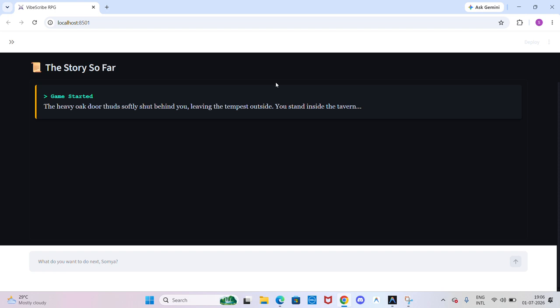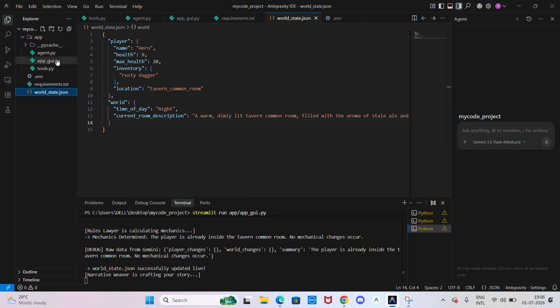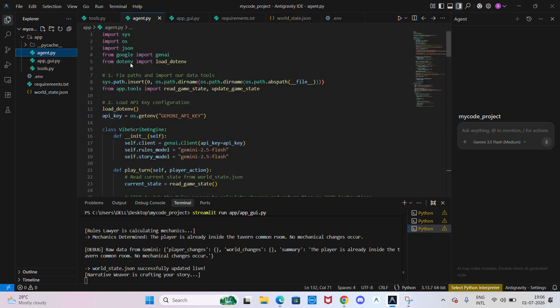Behind the scenes, the entire engine is powered by the Google Gen AI SDK running Gemini 2.5 Flash here in Anti Gravity. Instead of one AI doing everything, I designed a multi agent system. Agent 1 is the rules lawyer. It acts completely deterministically.